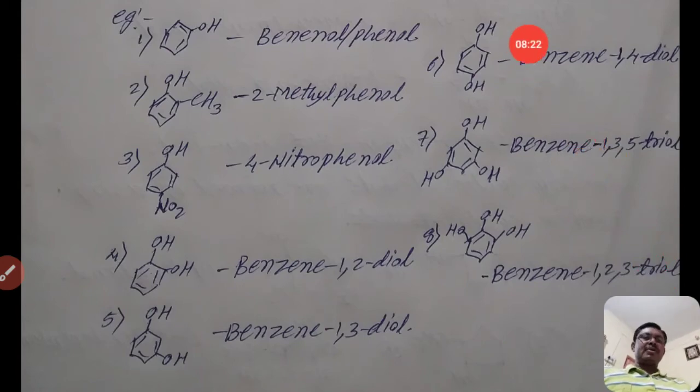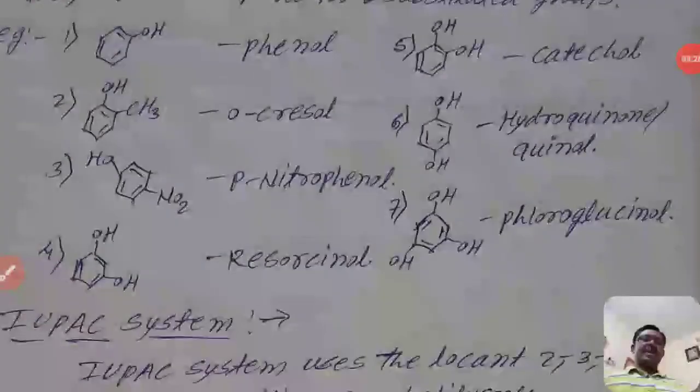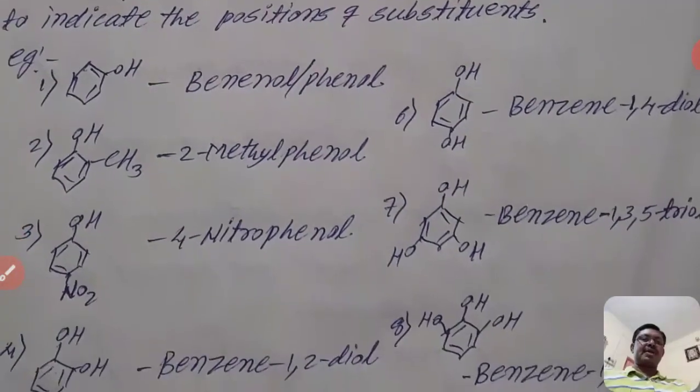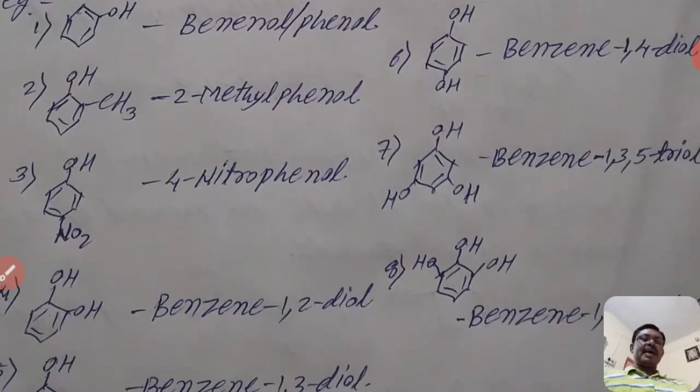In the next example, the position of the hydroxyl group is 1, 4. In the common name, that is the para position, but in the IUPAC name, that is the 1, 4 position. For that example, first write the benzene ring, benzene. Then write the positions 1, 2, 3, 4. At the fourth position, the second hydroxyl group is attached. So write benzene 1, 4 diol.